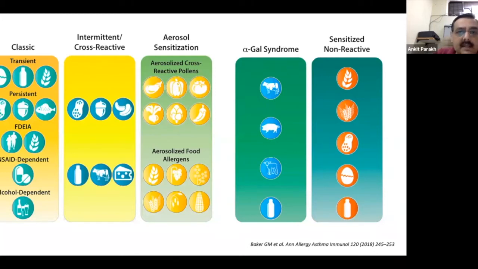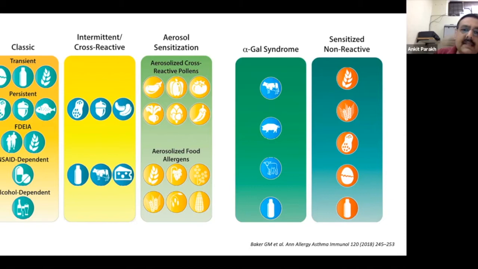Now, the third is something known as aerosol sensitization, where there can be sensitization because of the pollens. Which means that a child is sensitized, for example, to a particular food allergen, but that food allergen actually cross reacts with the pollen.